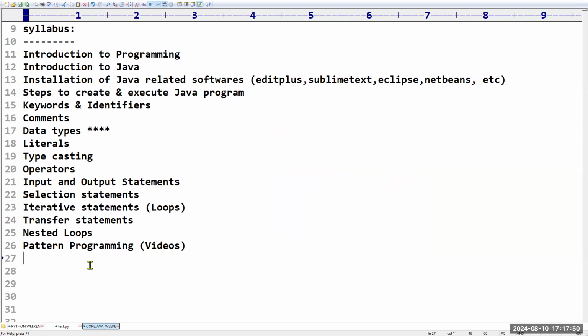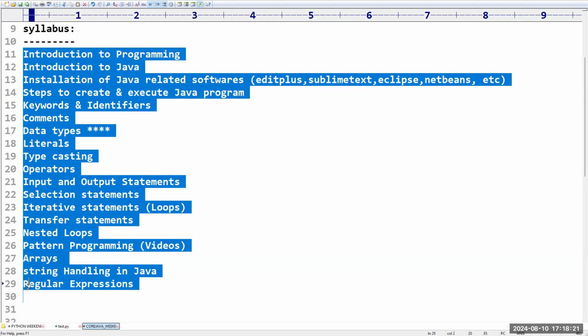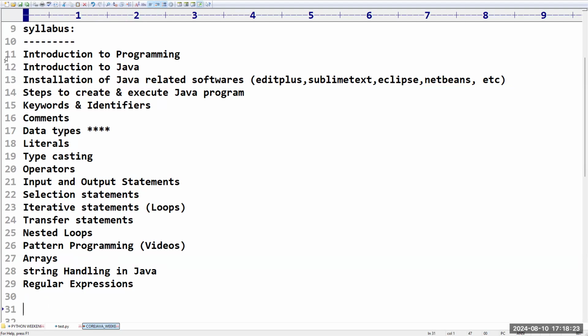So next, and after that, we are going to talk about arrays. Of course, it is internally a data structure, sir. Then string handling after arrays. String handling in Java. For these two, we are going to practice more programs. Next, and after that, there is one concept called regular expressions. Sir, up to this, we are going to discuss only fundamentals, how to write the program, what benefits we are going to get. Up to this, we are going to talk about more programs.